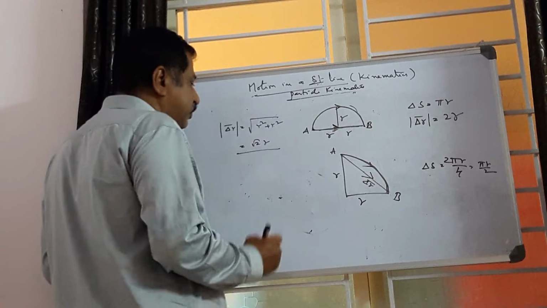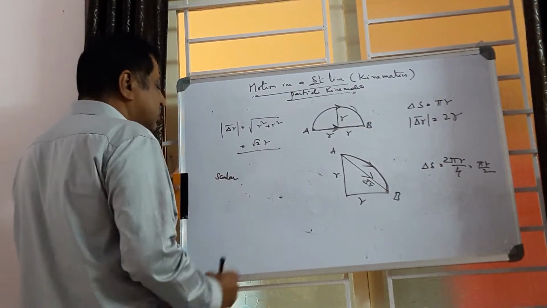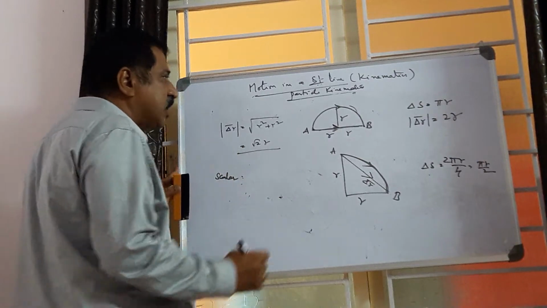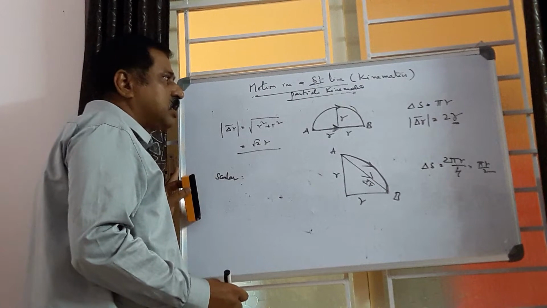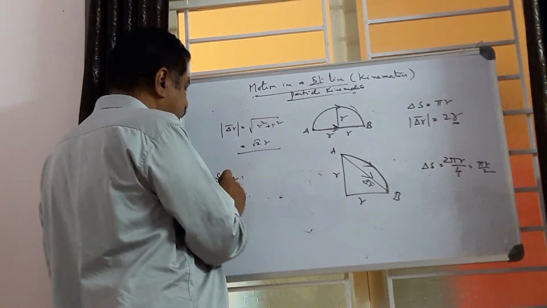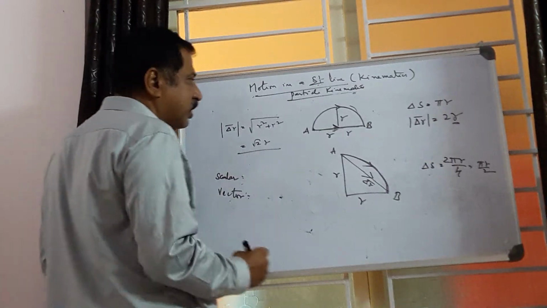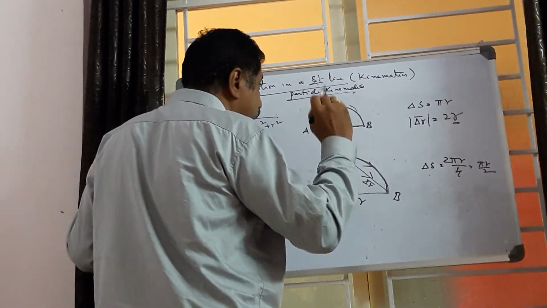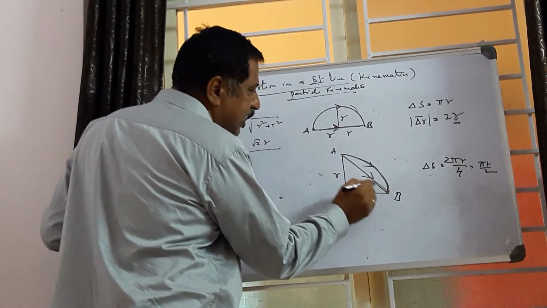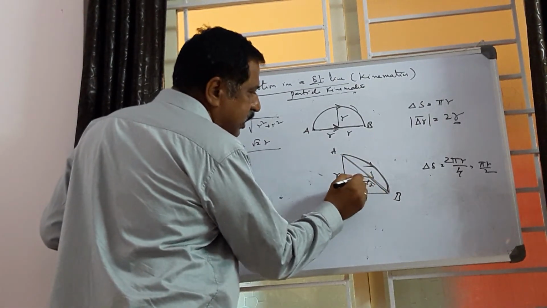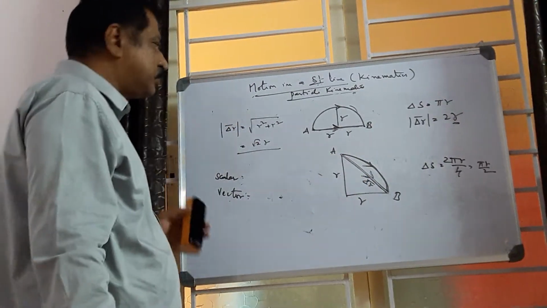What is meant by vector and scalar? Scalar means a physical quantity which has only magnitude. This is the magnitude, and it is called a scalar. Vector, what is meant by a vector? Vector means a physical quantity which has both magnitude and direction. Here it has a magnitude AB, the straight line path length, and this is the direction. It has both the magnitude and direction.